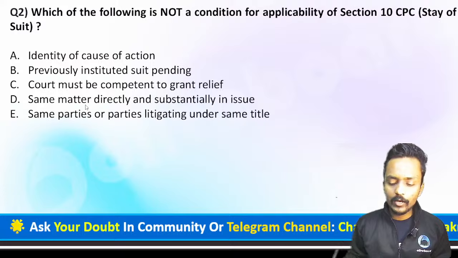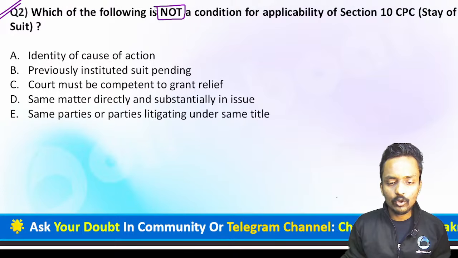Question number 2 is on our screen. It asks which of the following is not a condition for applicability of section 10 of the Civil Procedure Code, that is, stay of suit.